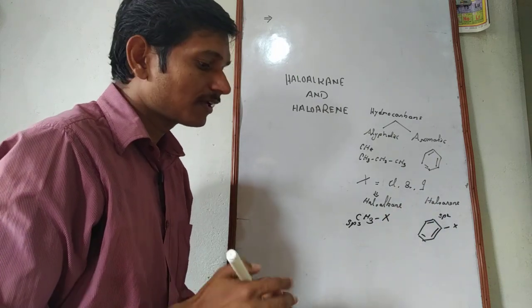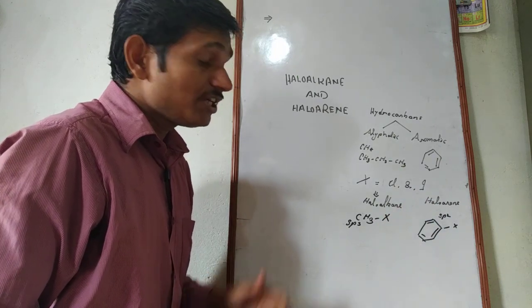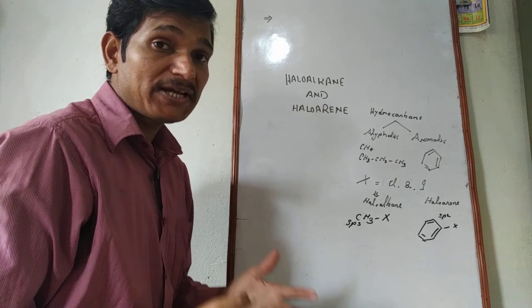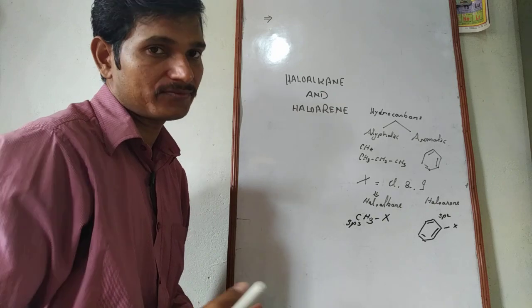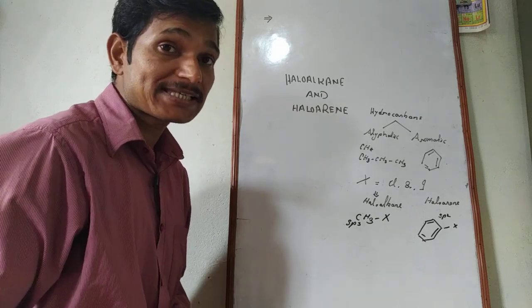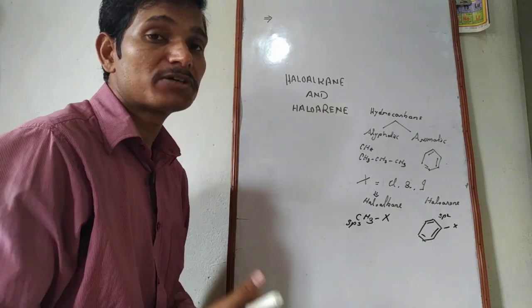These two classes play an important role in industry as well as in day-to-day life, as well as in clinical purposes.